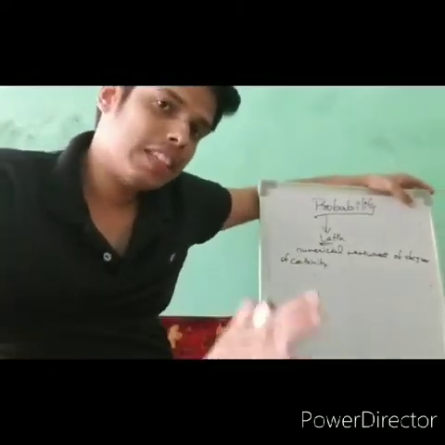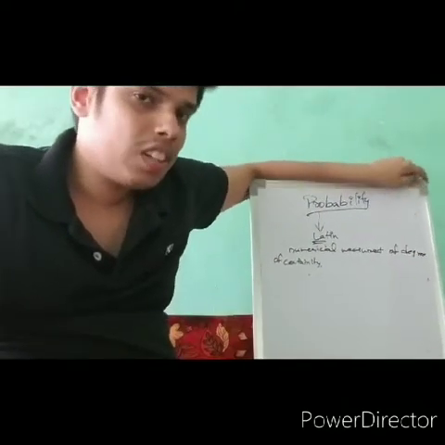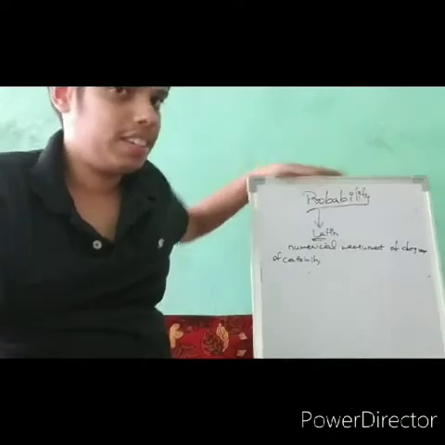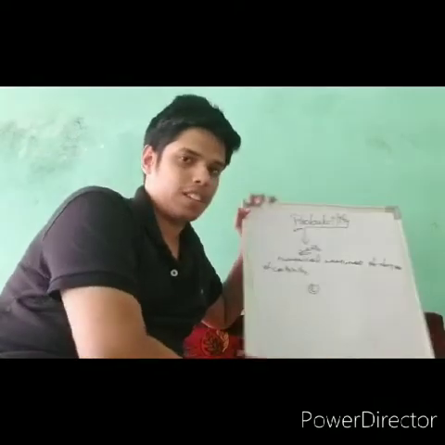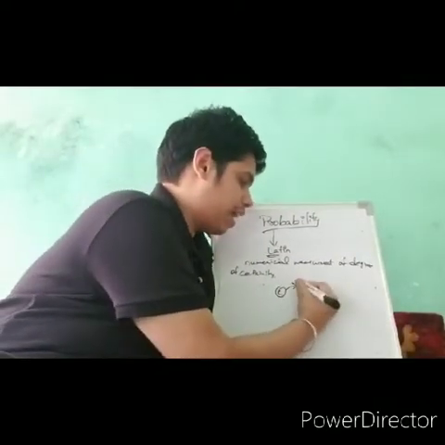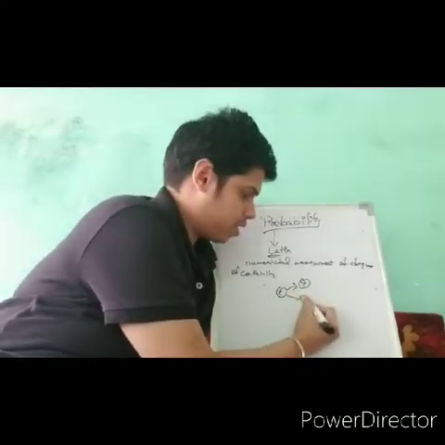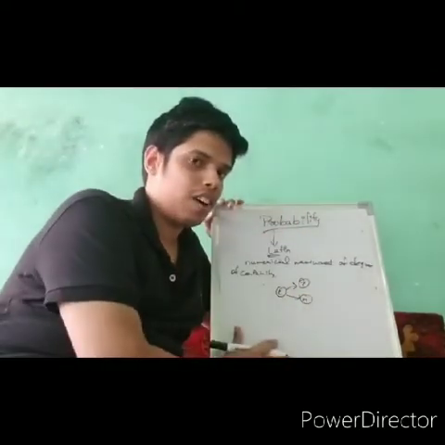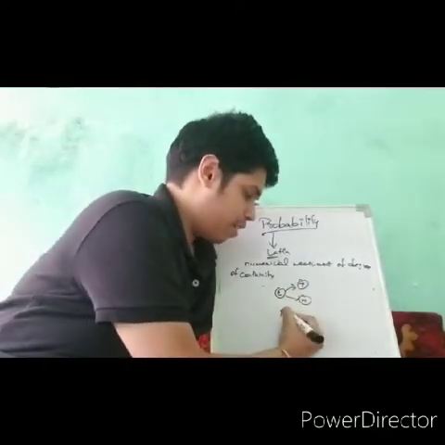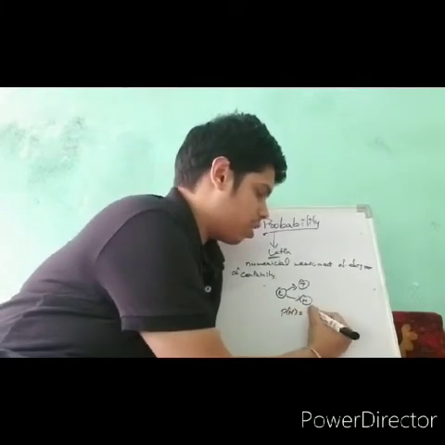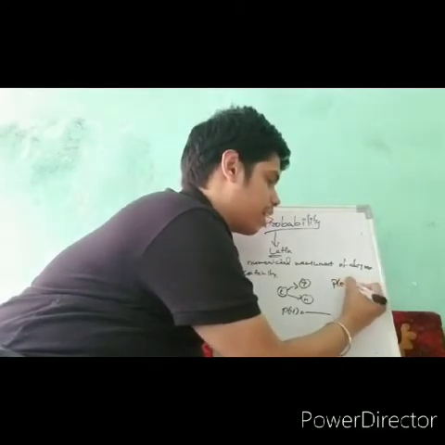First, let's take a question. If a coin is tossed, what is the probability of getting a head? If a coin is tossed, it will either give tail as an outcome or head as an outcome. If a coin is tossed one time, the probability of getting head as a favorable outcome is, let's apply the formula P of E is equal to m by n here.